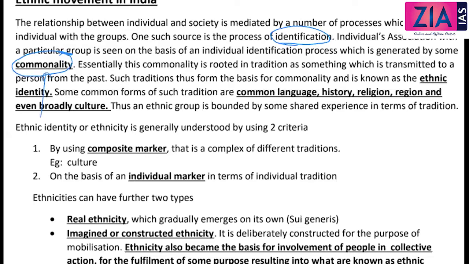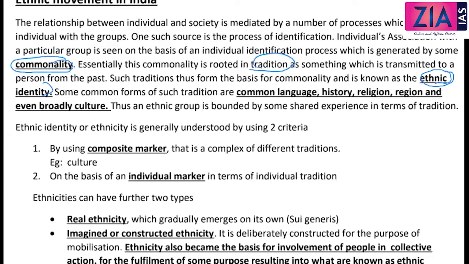Essentially, this commonality is rooted in tradition, as something which is transmitted to the person from the past. Such traditions thus form the basis of commonality and are known as ethnic identity. So when we talk about ethnicity or ethnic identity, it is nothing but commonality which is transmitted from tradition.